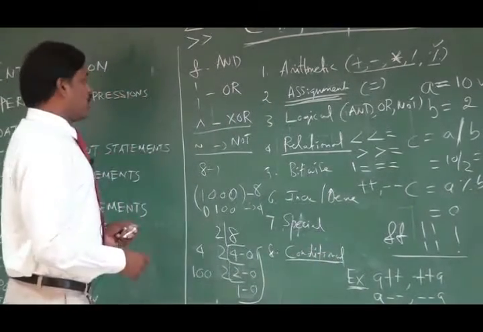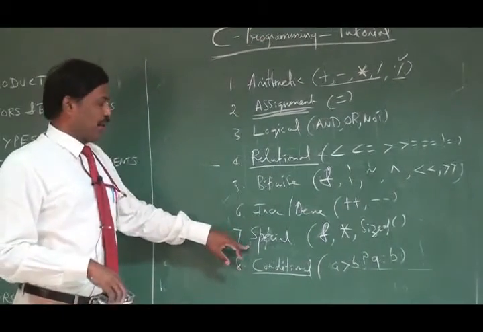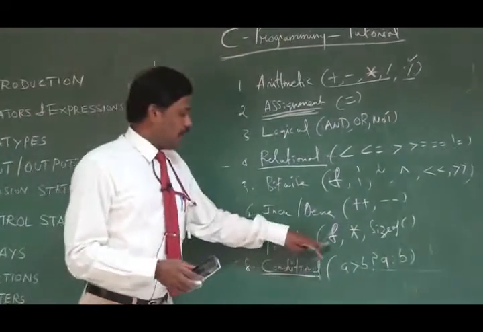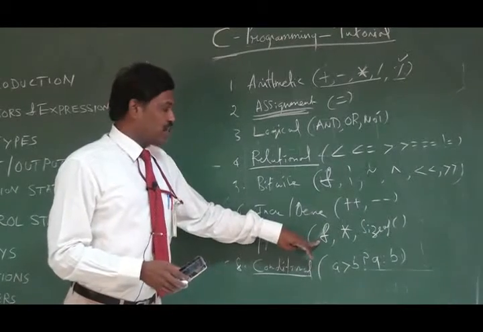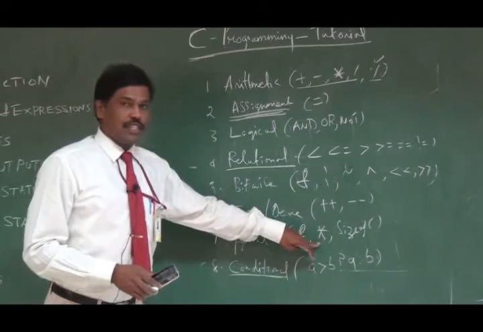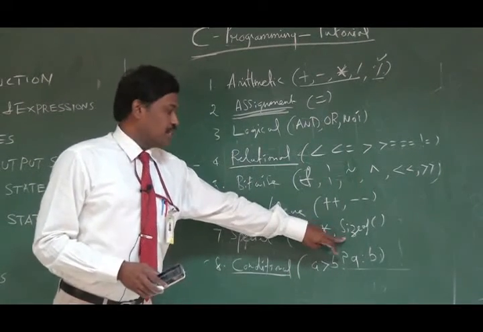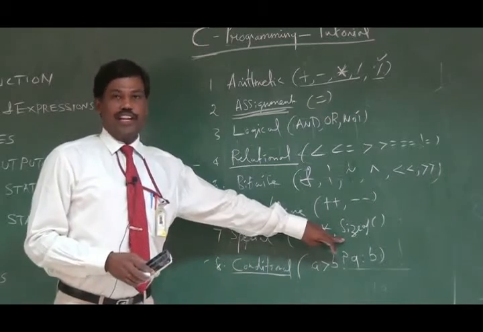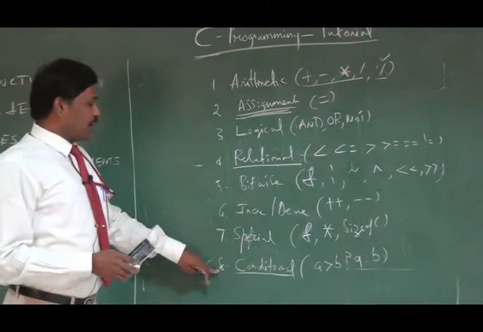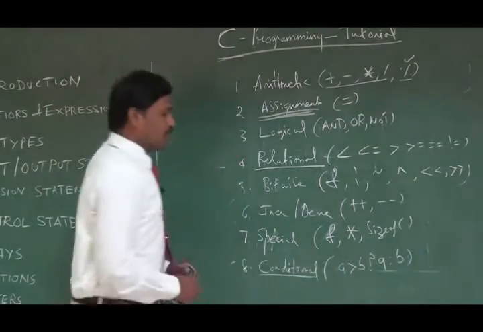The other name for conditional operator is ternary operator. Next we are going to see the special operators. This ampersand is called referencing operator. This asterisk is used in pointers, so this is the dereferencing operator. Then the third operator is the sizeof operator. The sizeof operator will return the size of any data type. And the last operator is called the conditional or ternary operator.